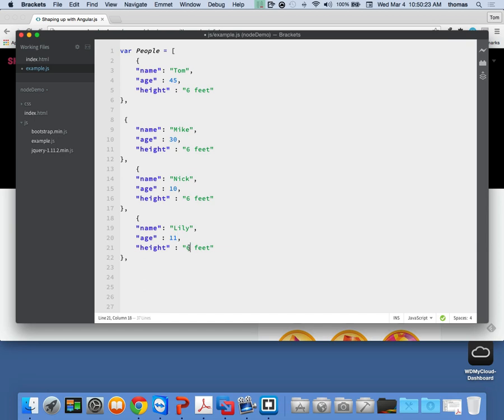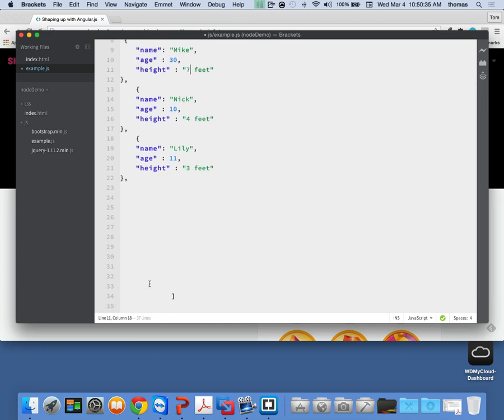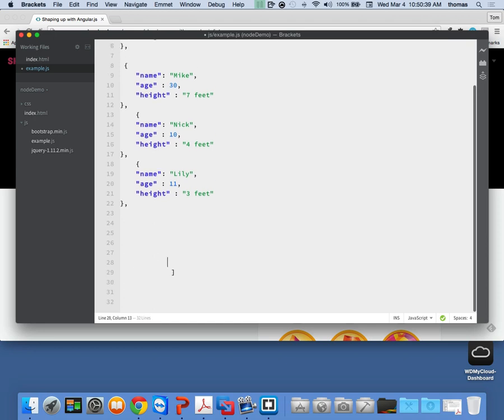And she's not 6 feet. She's only 3 feet. Nick is 10. He's a tall kid. He's 4 feet. Mike, he's 7 feet tall, right? Different options, right? And we have all these things. They're inside of this array element.